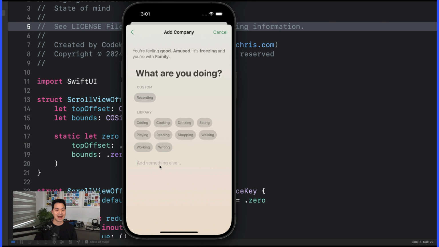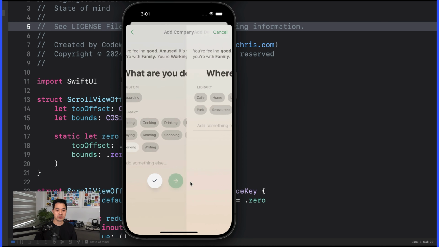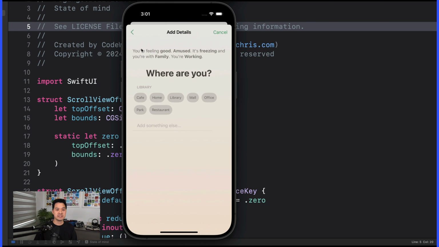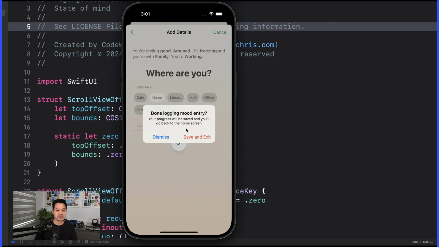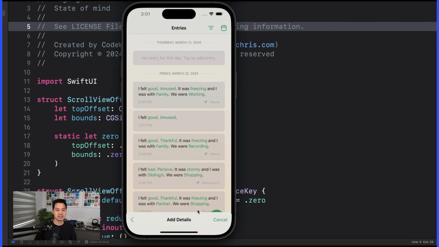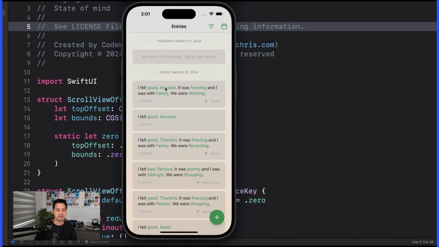And I could always add something. This is something that I added just before when I was testing, and this is a custom record. Actually, this should be activity now that I notice it. This is a test build, so there are things that aren't working 100% just yet. You can see here is a preview of your entry, how it's going to look. Where I am is home, and then it's going to prompt me, am I done logging? Say yes, and there it is.